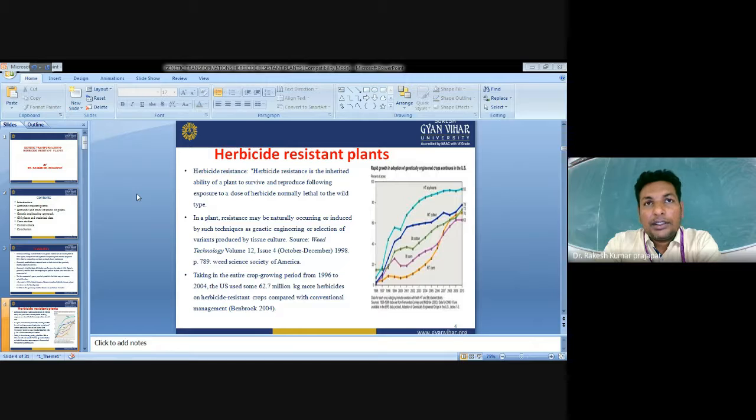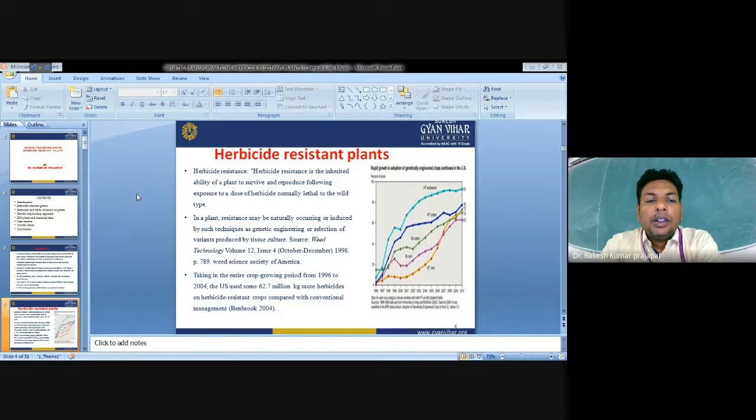First, resistance may be natural; there are certain natural plants which have herbicide resistance genes. Second, we can induce it either through breeding or genetic engineering technology. Third, by developing somaclonal variants from tissue culture technologies.